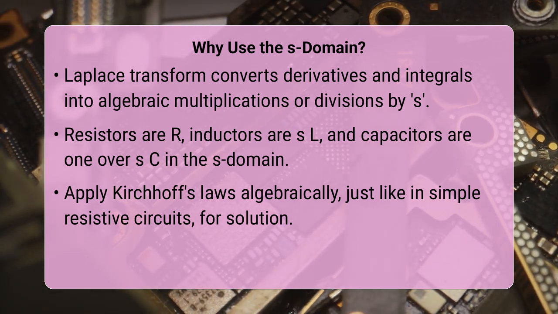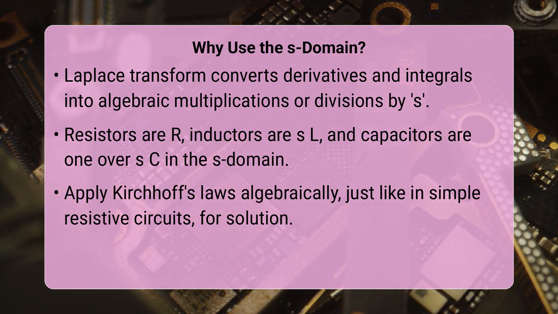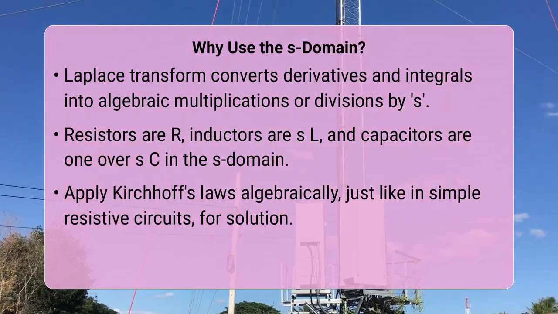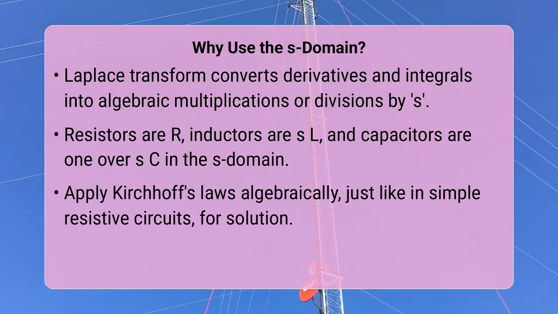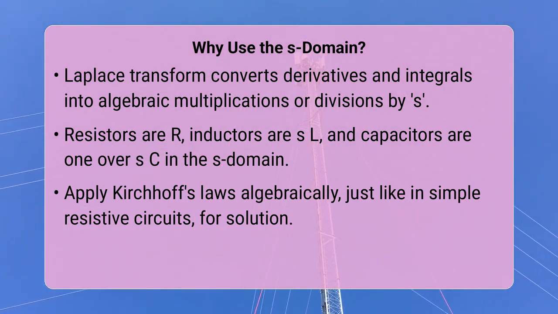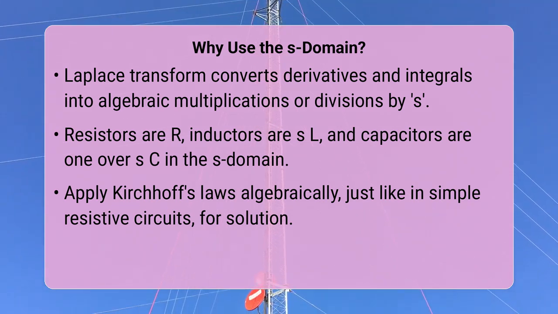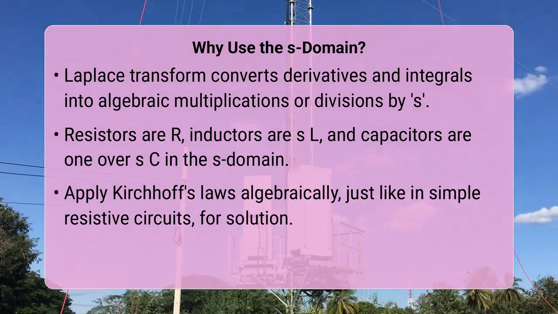Specifically, a resistor's impedance remains R, an inductor's impedance becomes SL, where L is its inductance, and a capacitor's impedance transforms to 1 over SC, where C is its capacitance. This eliminates the calculus, allowing you to use familiar algebraic techniques like Kirchhoff's voltage law or Kirchhoff's current law, much like you would for a simple resistive circuit.